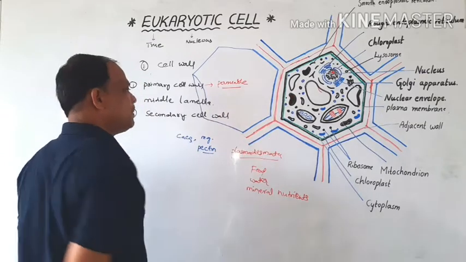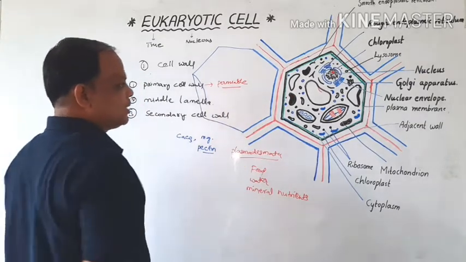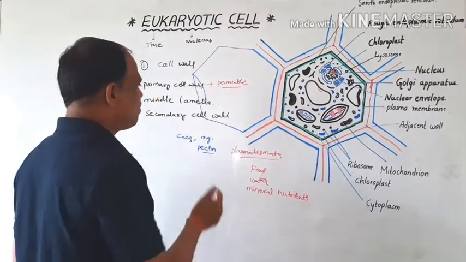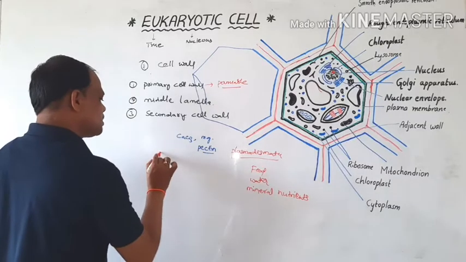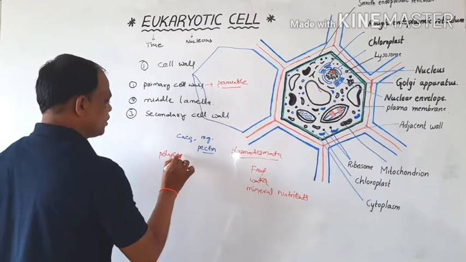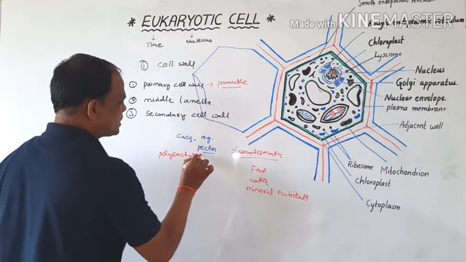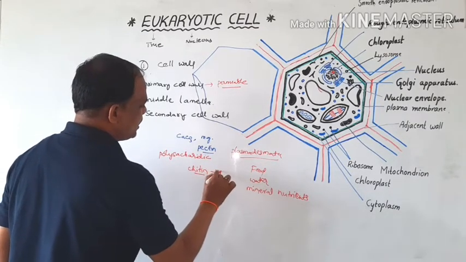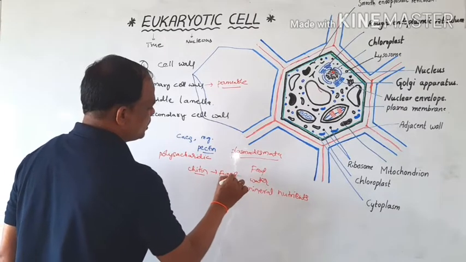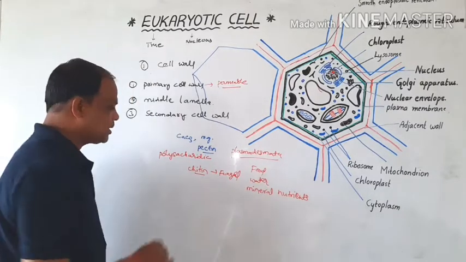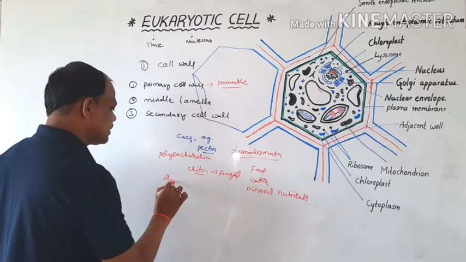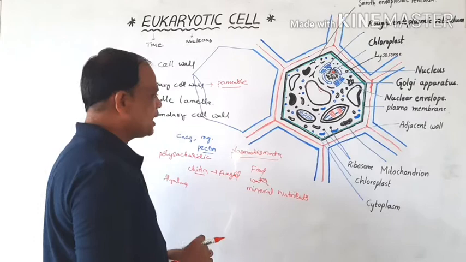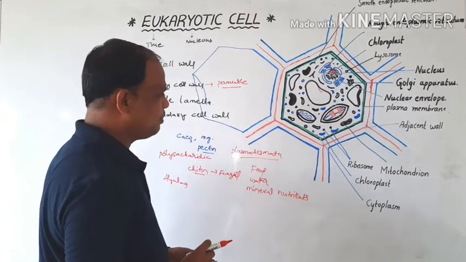This acts as permeable, and such fungal cells are made up of polysaccharides, that is chitin. So the fungal cell wall is made up of chitin, and the algal cell wall is made up of cellulosic fibers, protein and lipids, right?